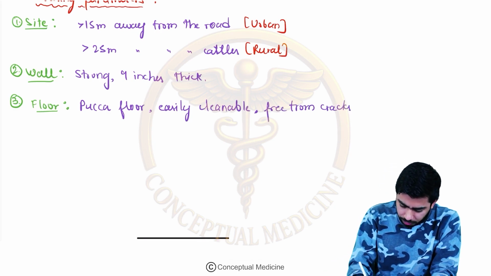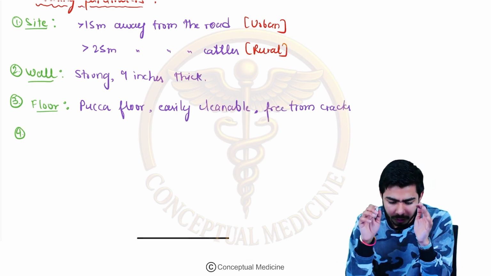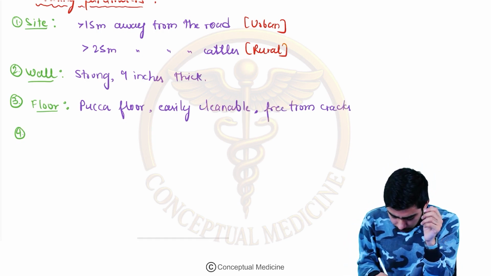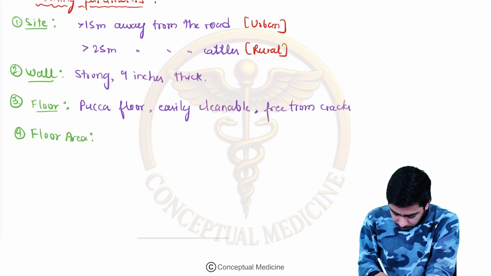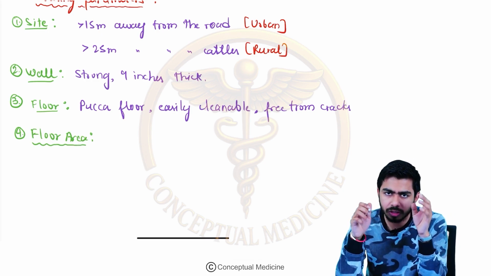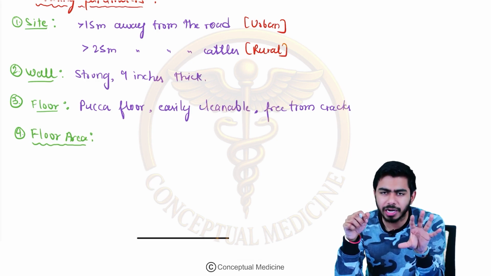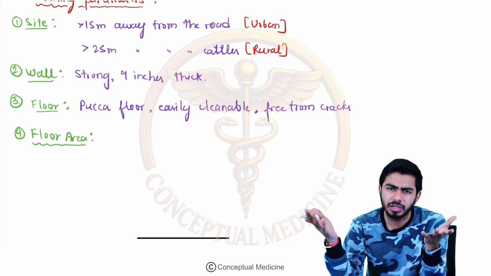Etc. Fourth point which we shall discuss, we have talked about the floor, now the fourth point is the floor area. What about the floor area? From the floor area very commonly they are asking us questions. In the floor area we are talking about how much floor area should be there at least for one person, and for 2 and 3 persons, how much area?